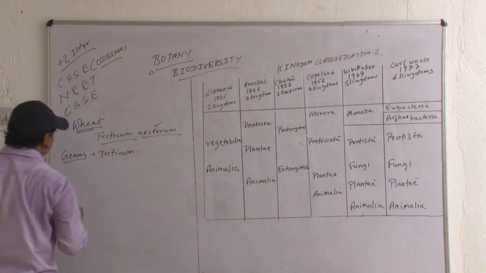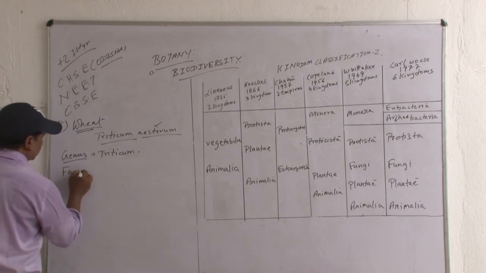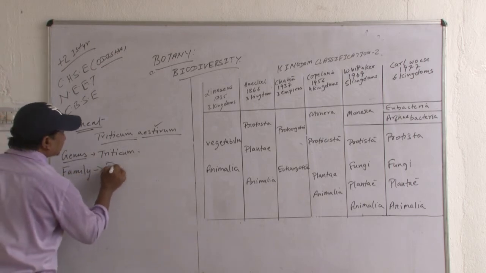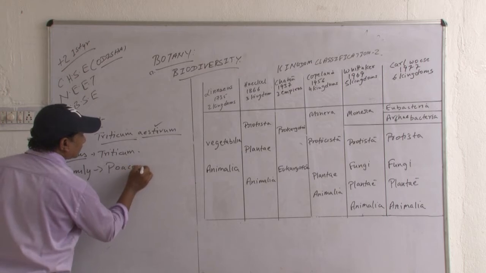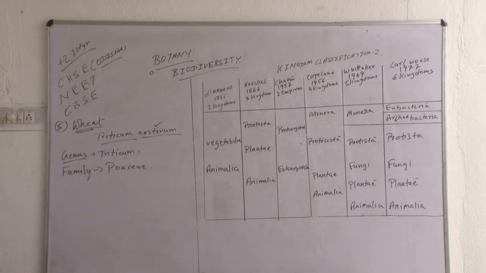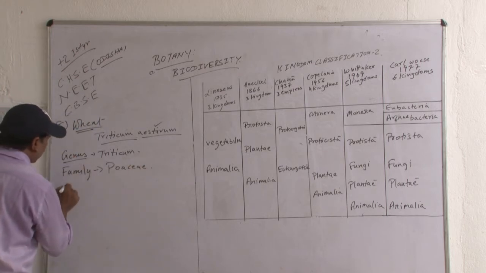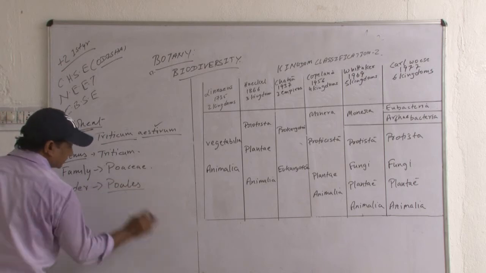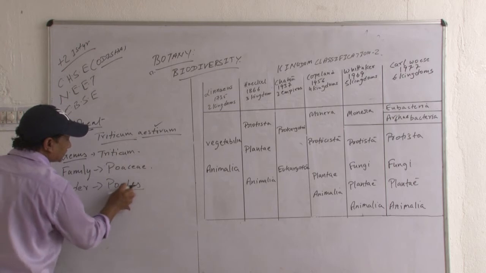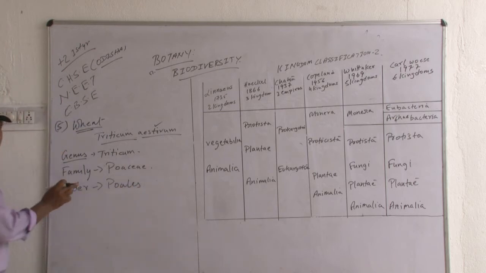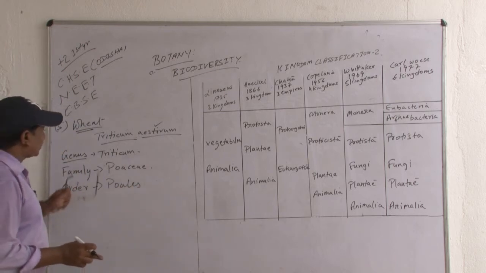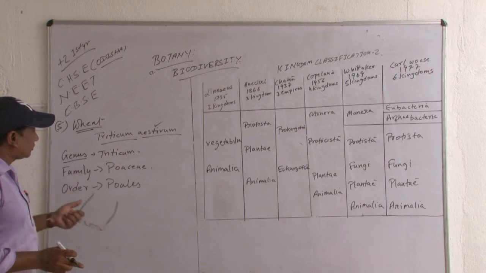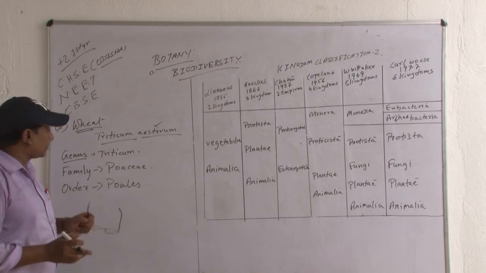Family is Poaceae. Next after that, order. Order is Poales. Remember it. There will be a little bit of confusion in finding out whether a name is a family or an order. So what would be the appropriate word to be placed?